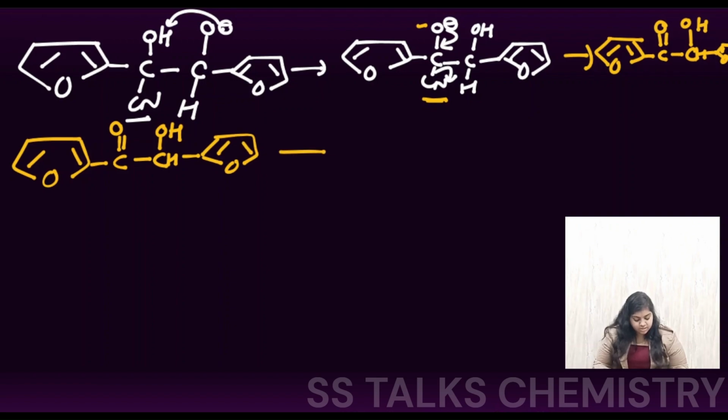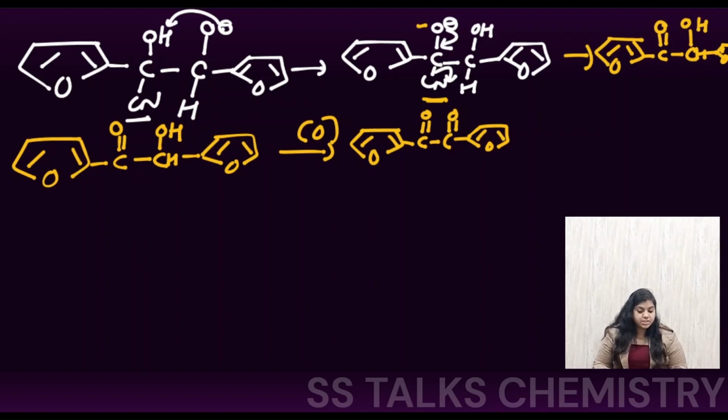Now they are doing its oxidation. By the oxidation, what is going to happen? This alcohol group will be converted to a ketone. So we are getting a diketo species being formed, right? Here C double bond O, and here your furan ring is there, right? Now this is the step after the oxidation has been done.